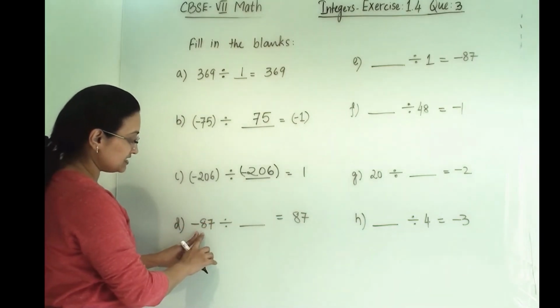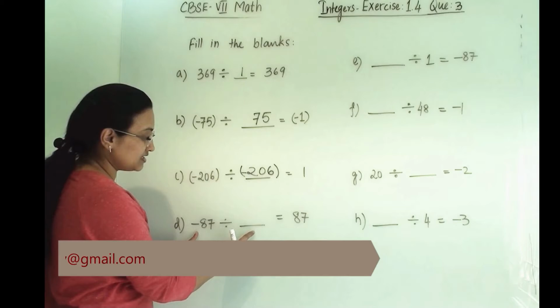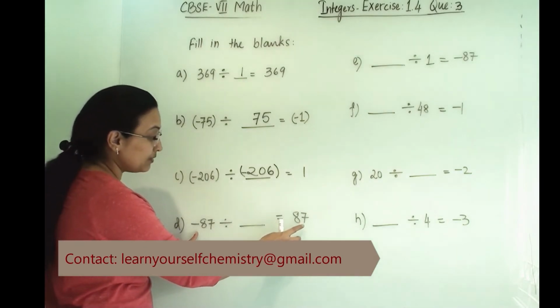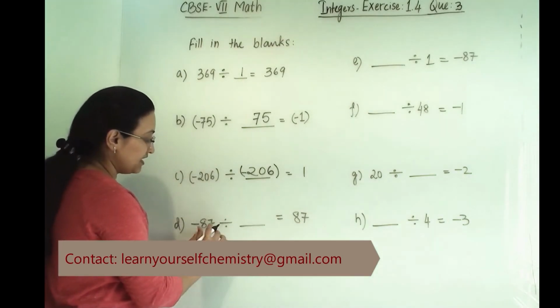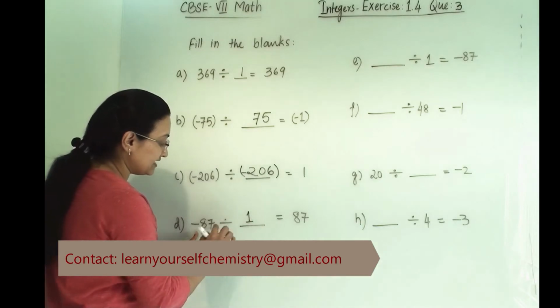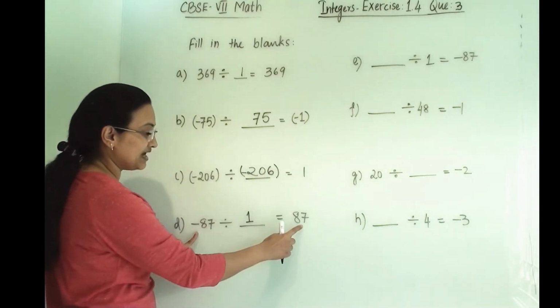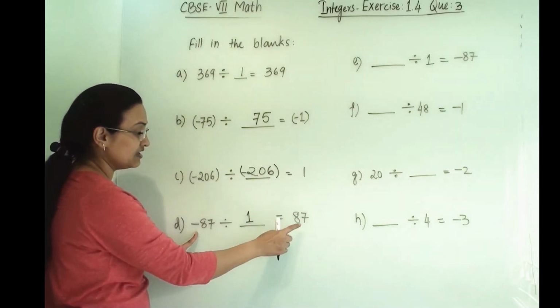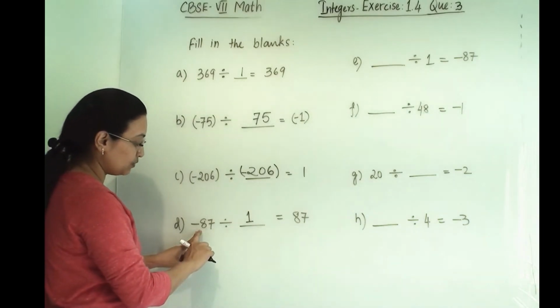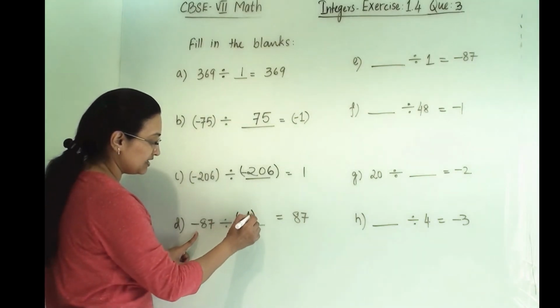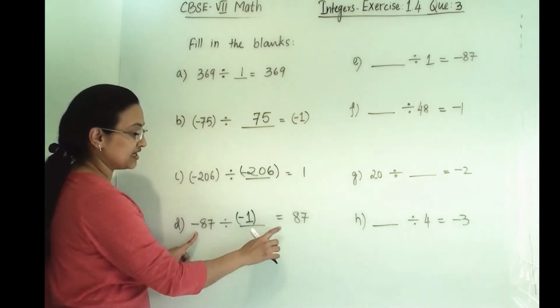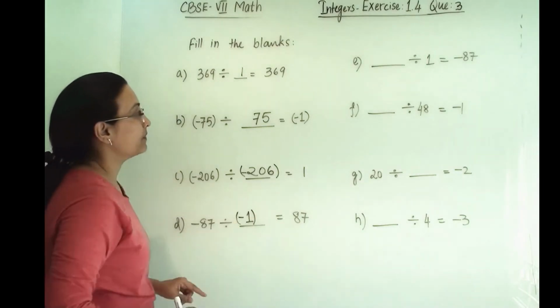Here minus 87. So what should we write here so that we will get plus 87? When we write 1 here, 87 divided by 1, we get 87. But we need plus 87. This is 1 negative, so here we are keeping minus 1. Then only minus and minus will give plus.